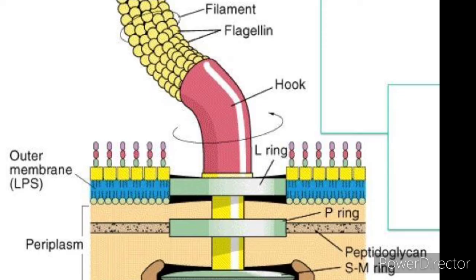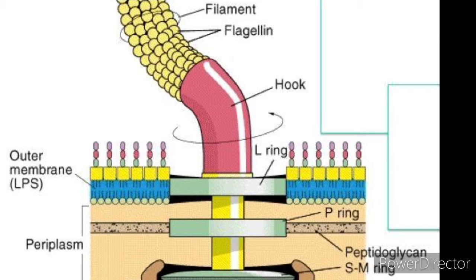Here the bacterial flagella are helical appendages. They are much thinner than those of the eukaryotes. The filament contains a protein called flagellin. The structure consists of a basal body, which is associated with the cytoplasmic membrane and cell wall, with a short hook and helical filament. The bacteria rotate their helical flagella and propel with rings present in the basal body, which are involved in the rotatory movement that spins the flagellum.